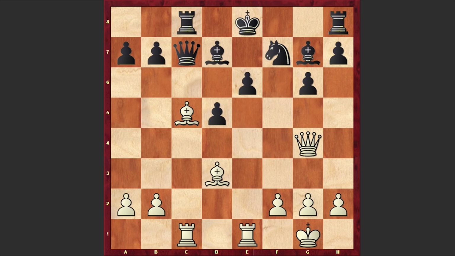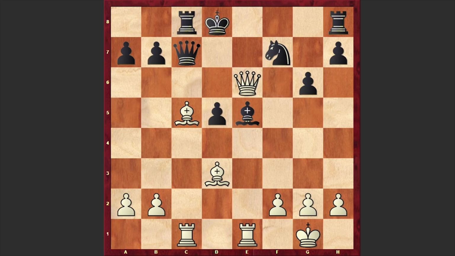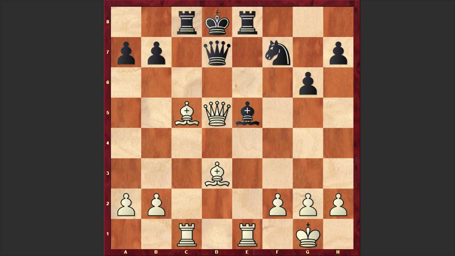Black accepted the sacrifice and captured on g7. But let's have a look. What if king d8? Then after knight takes e6 check, bishop takes e6, queen takes e6, Black is in trouble. If rook e8, queen takes d5 check is coming, yes, it's difficult to save this position. If you cover your king, then after the exchange of queens, the light squared bishop is suddenly joining the attack, and yes, black's position is totally lost.